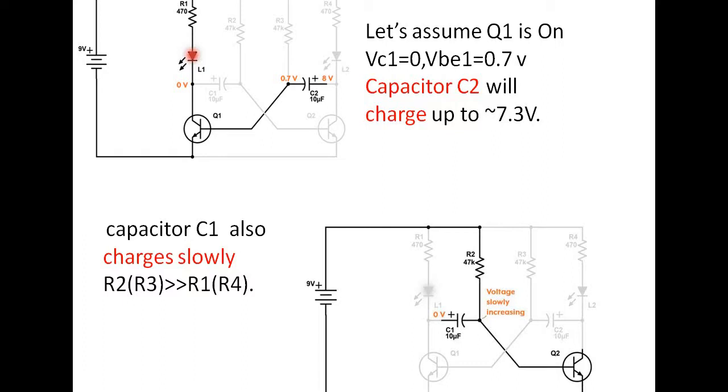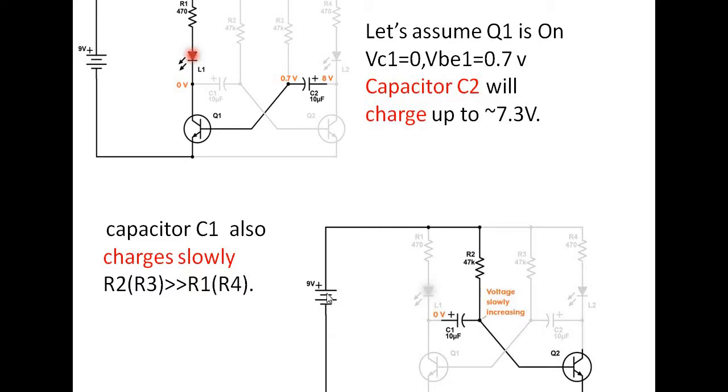Now if you look at the scenario of C1, one end of C1 is connected to ground, and the other end of capacitor C1 is connected to the power supply through the resistor R2, 47 kilo ohms, right?